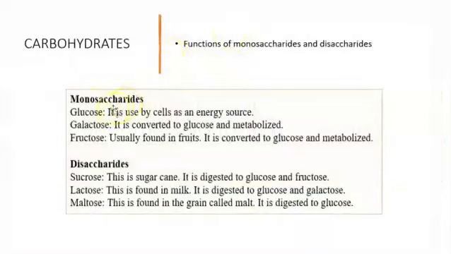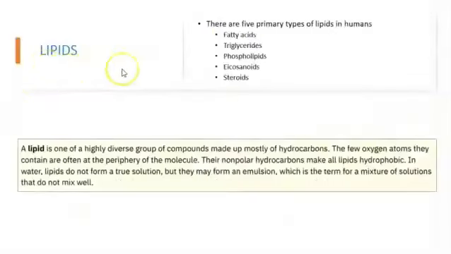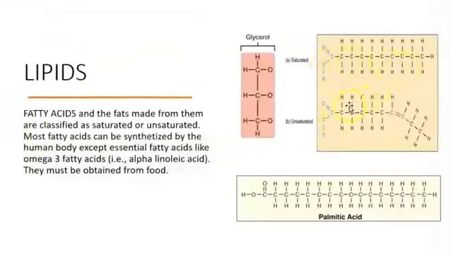Carbohydrate functions. For example, glucose is very important in the human body to produce ATP. Okay, so if we keep scrolling down, lipids here, you're going to see these lines right here. These are going to be called fatty acids, right, such as palmitic acid, for example, and they are mixed with